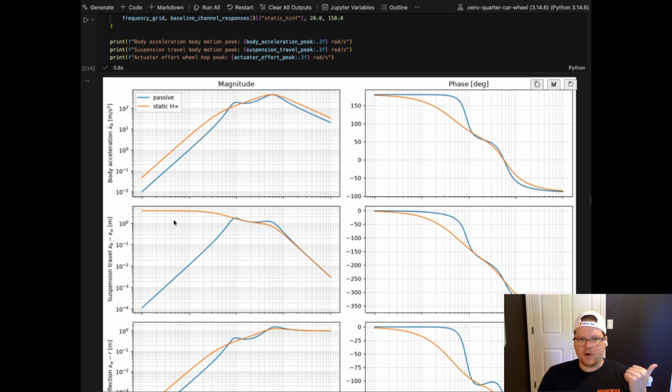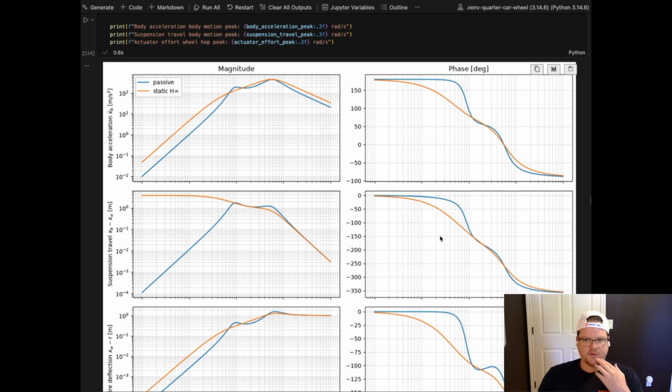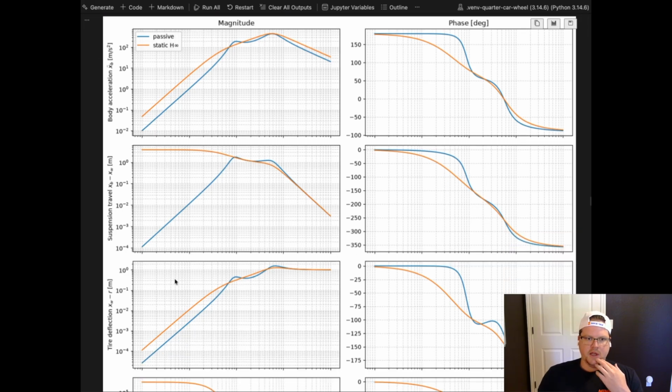So this is just something to note that, okay, if we have a physical limitation here, then we might need to augment it with constraint control on the outside or penalize this term even harder. And then this is kind of a sneak preview to the mixed sensitivity. We're going to get a completely different response here too, and how it's shaping its closed loop. And again, a similar phase artifact here. And the tire deflection is mirroring the body acceleration, which is again interesting.